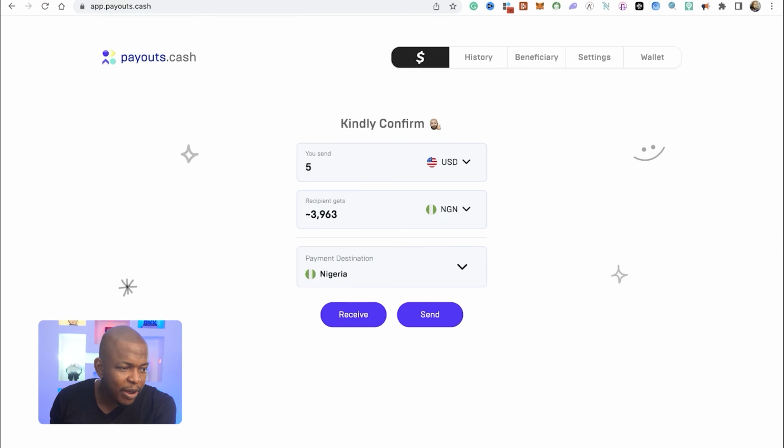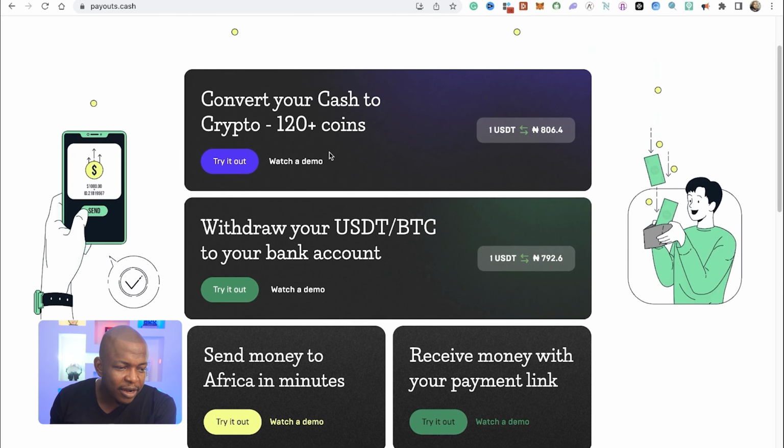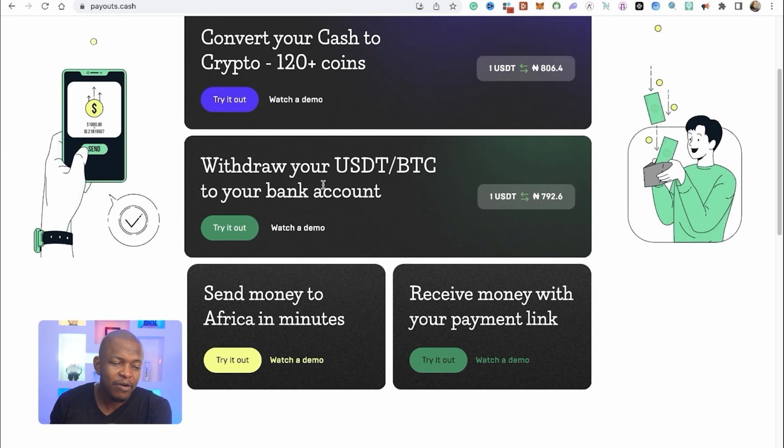But meanwhile, let's go back to their site. So we have tried out how to buy any coin you want to buy in Nigeria, over 120 coins, from your bank, making a transfer and receiving the coin to your Trust Wallet or MetaMask or whichever wallet you want to use. We've tried out how to withdraw your cryptocurrency, right? Because I'm actually selling my coin and receiving it in my bank account. I can choose to do the same thing and send money from wherever I am to anybody's bank account, right? Using this or using this. Then, if I want to receive payment from anybody, I can just click on try this out.